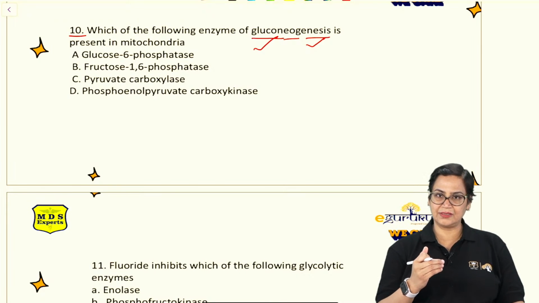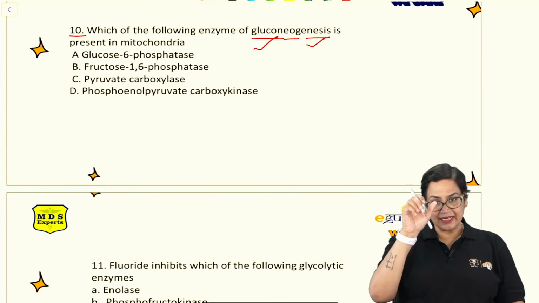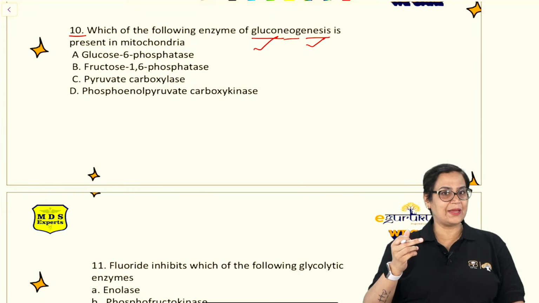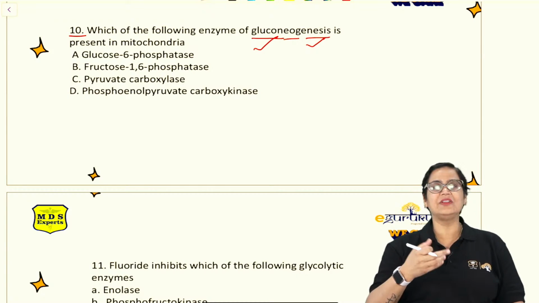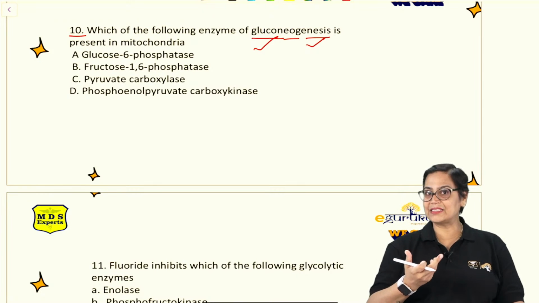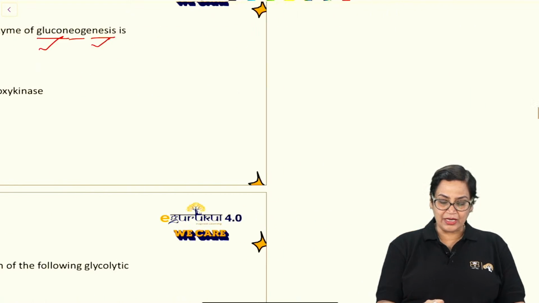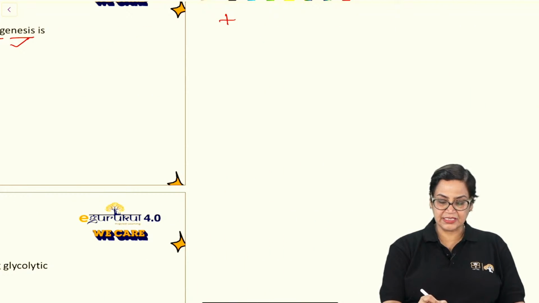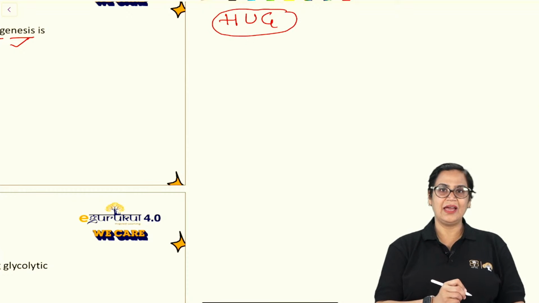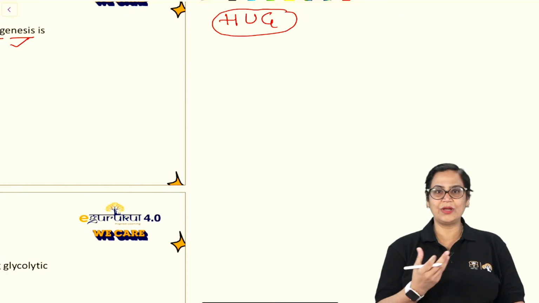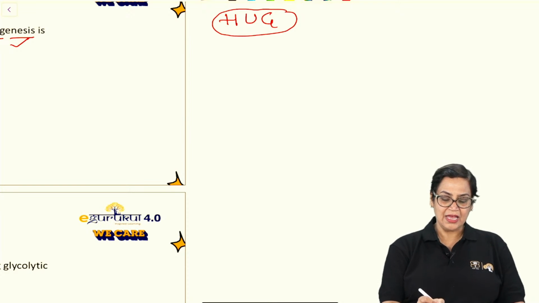non-carbohydrate precursors. And in glycolysis also, the 3 steps which are irreversible, which are obviously the regulating steps, are also made reversible in gluconeogenesis. And there is one mnemonic called HUG. Just remember this mnemonic, HUG. It's a very easy word and a frequently used word. So you can remember this as a mnemonic.